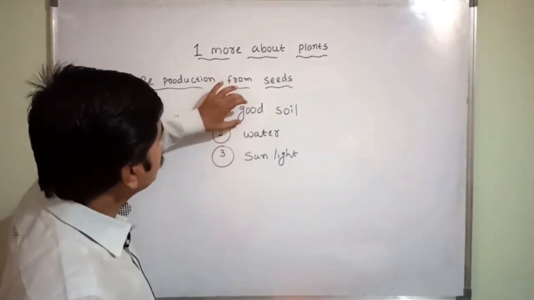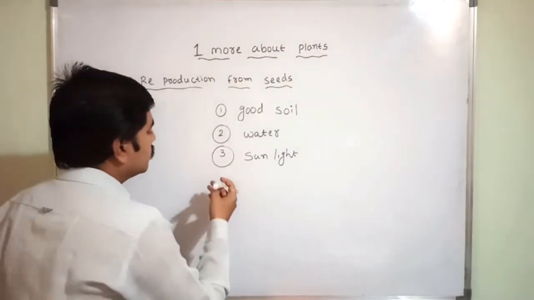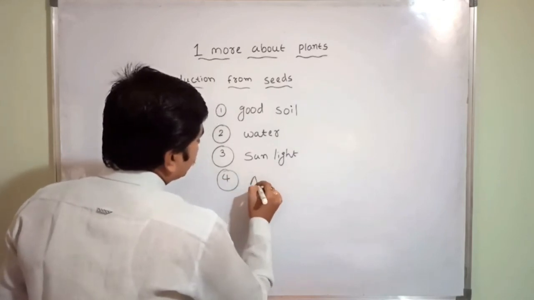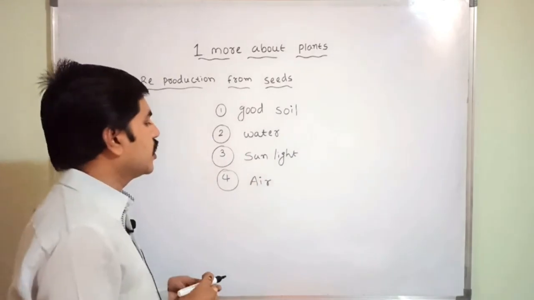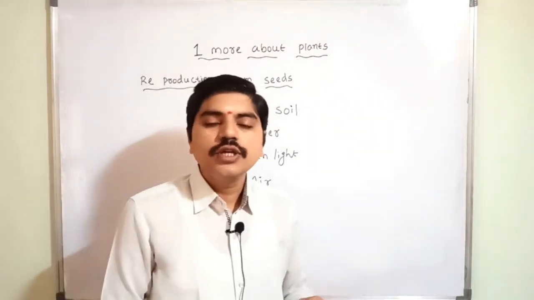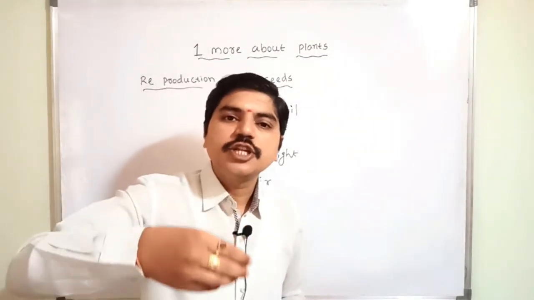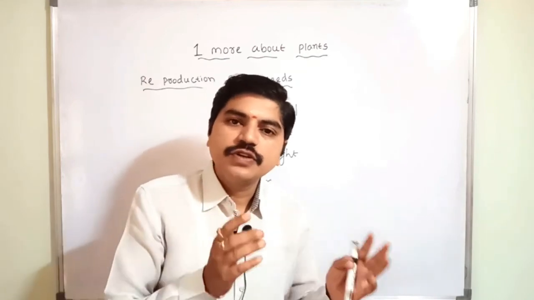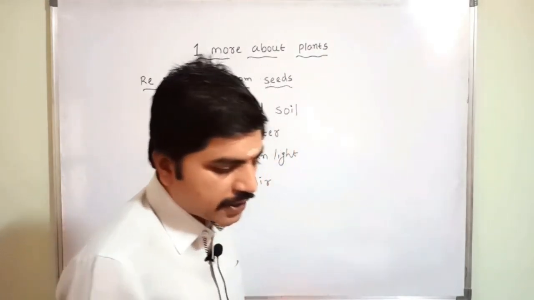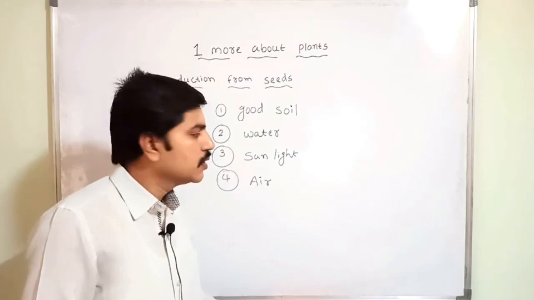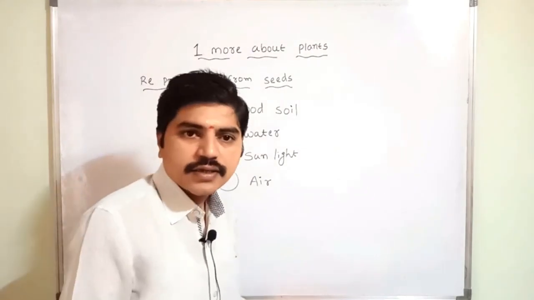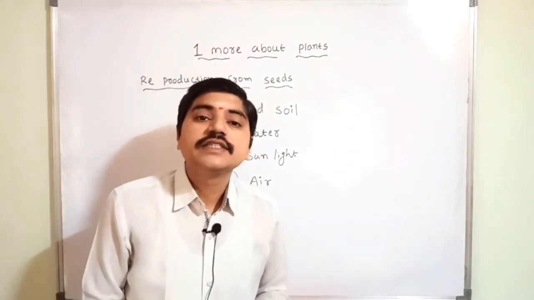What I said here, the good soil also I said, but the air is also good. Now I am going to repeat it: air is also important. Air and sunlight and water and good soil, these are all our conditions to grow the plant. Seeds can germinate, the seed can produce the plant, when we have these kinds of conditions. Clear? And here, growing the plant by this process is called germination. So when all are good conditions, the plant can grow, and automatically we say that is called germination.